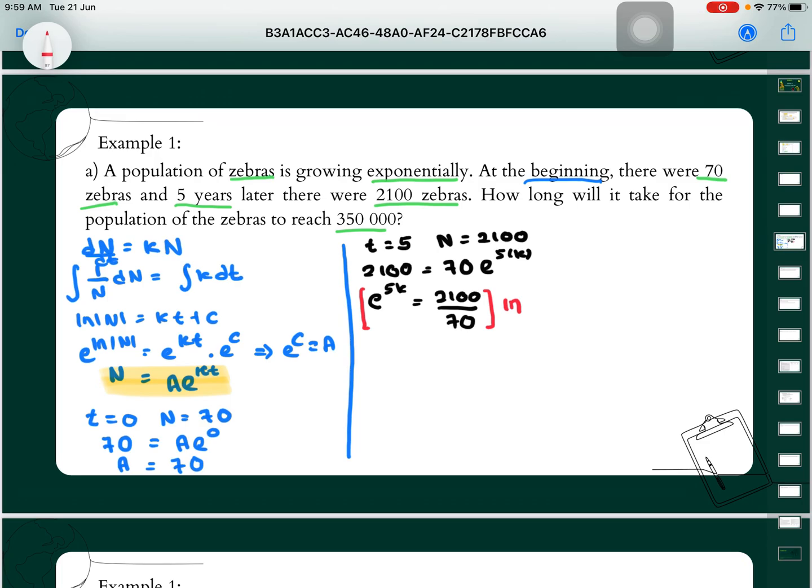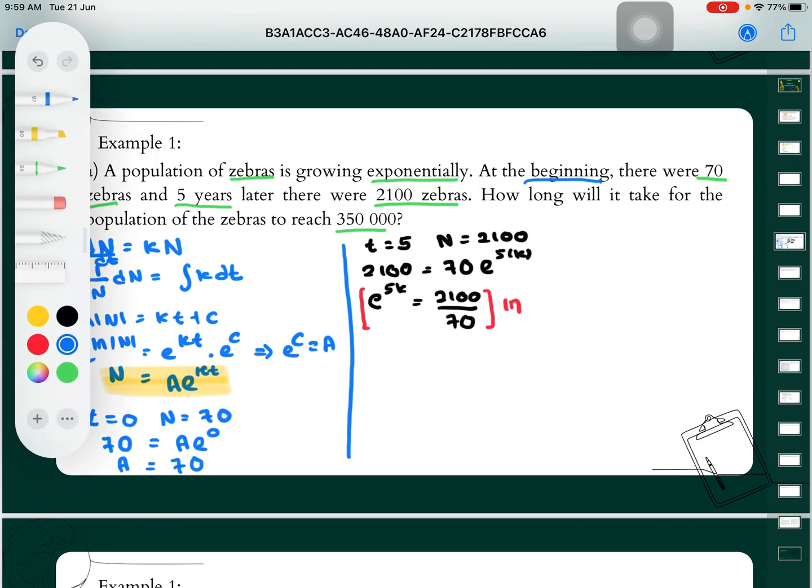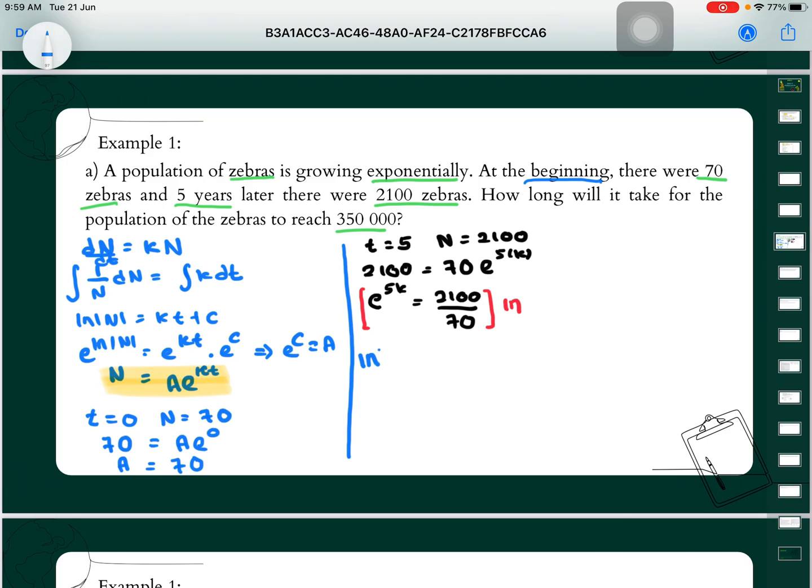So what happens next? It will become ln of e power of 5k is equal to ln in bracket 2100 over 70, actually with the modulus here. So we can cancel ln and e, and we can move like this: 5k is equal to ln 3. So we can find the value of k.